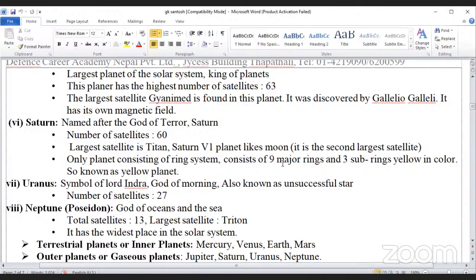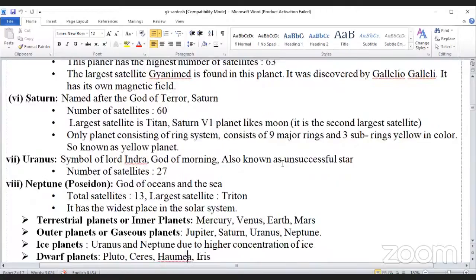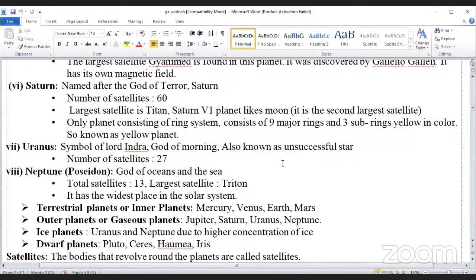Terrestrial planets or inner planets: Mercury, Venus, Earth, Mars. Outer planets or gaseous planets: Jupiter, Saturn, Uranus, Neptune.